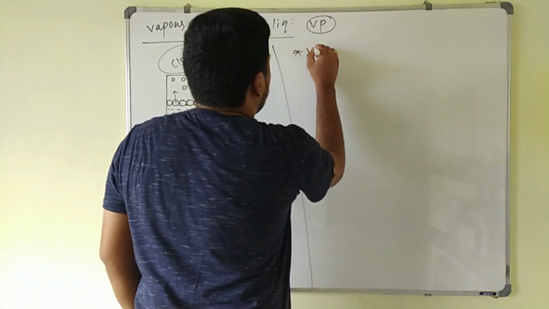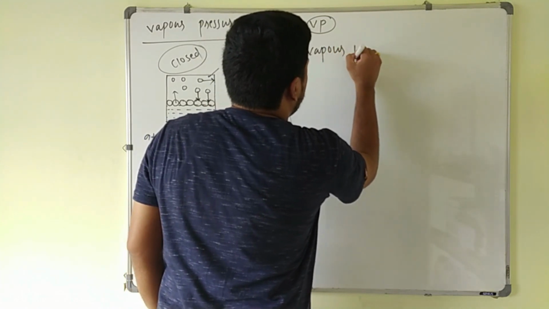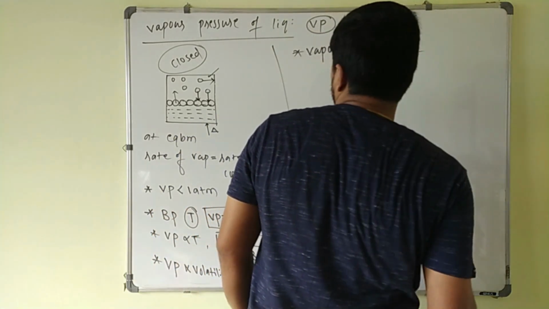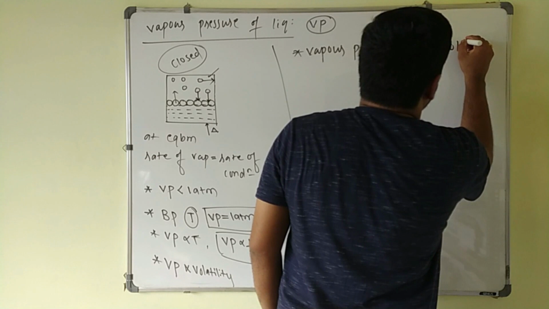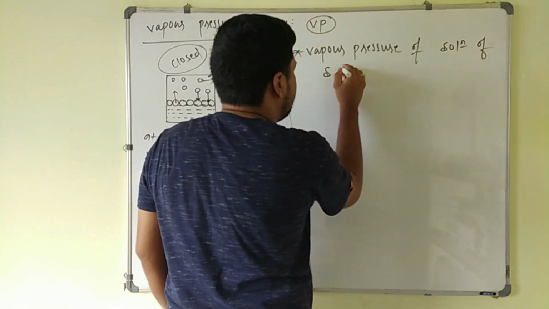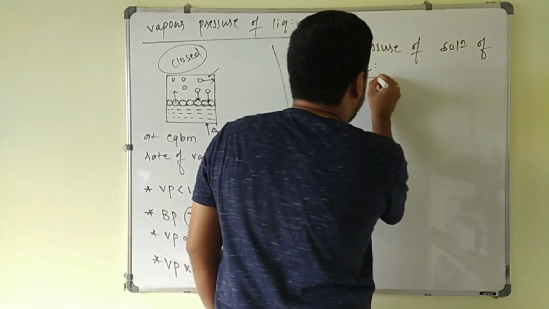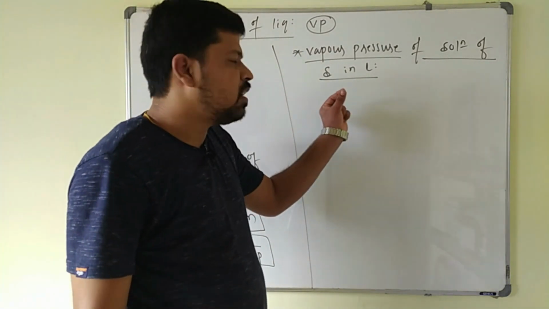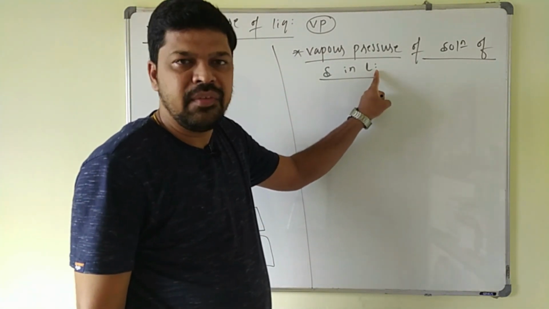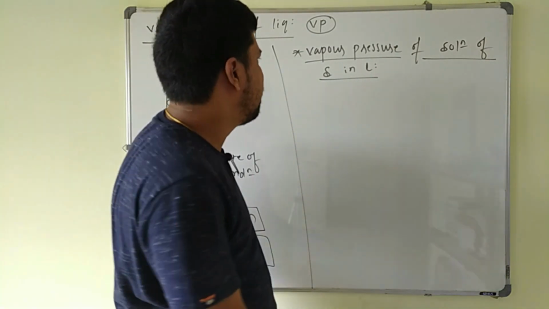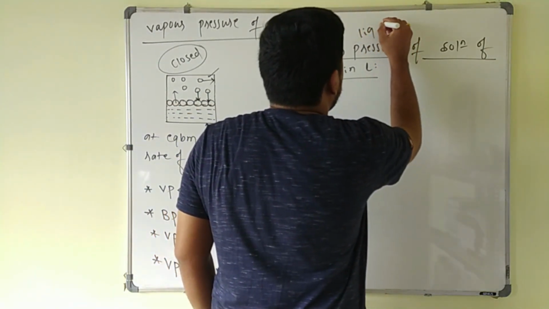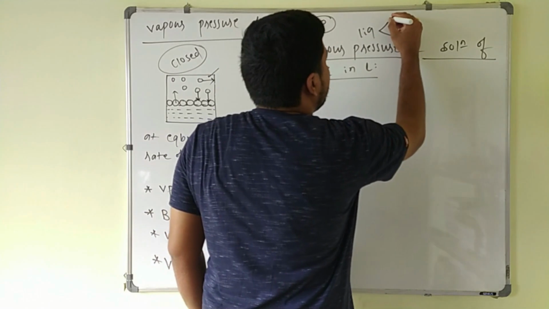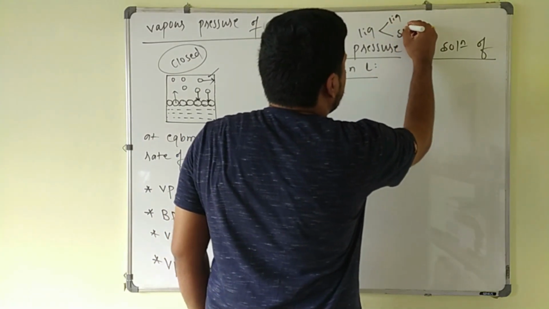Next point is vapor pressure of solution of solid in liquid. Always keep in mind, whenever a solid is added to the liquid, a solution will be formed. Here the solvent is liquid. So here we are discussing liquid solutions. In the case of a liquid solution, the liquid is the solvent. Mainly we will discuss liquid in liquid and solid in liquid.